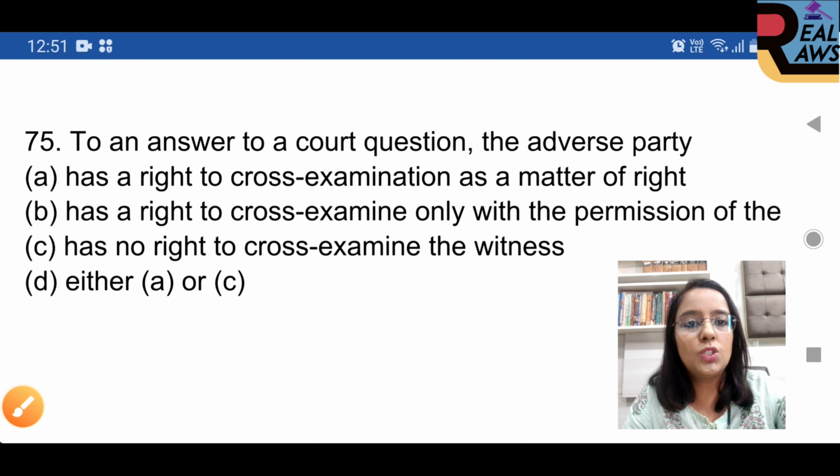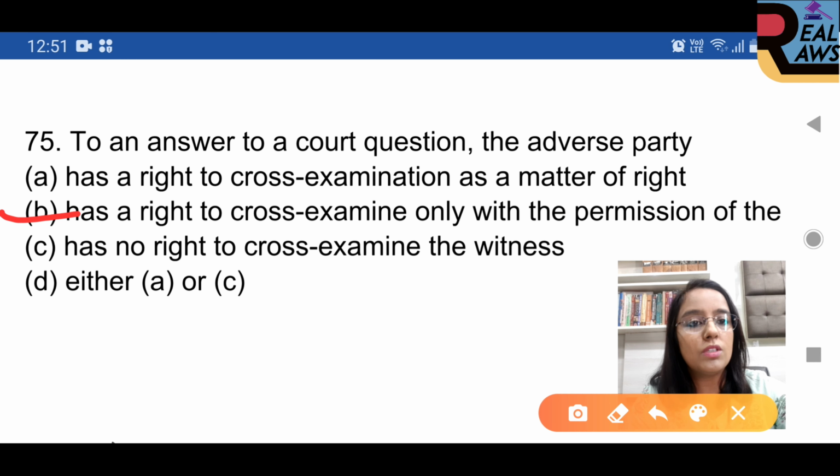Question 75. To an answer to a court question, the adverse party, option B is right, has a right to cross-examine only with the permission of the court.